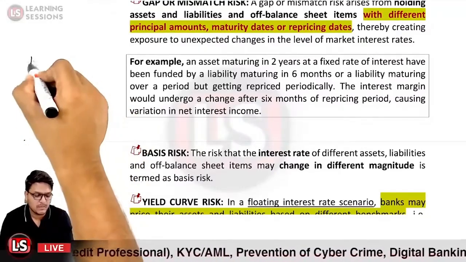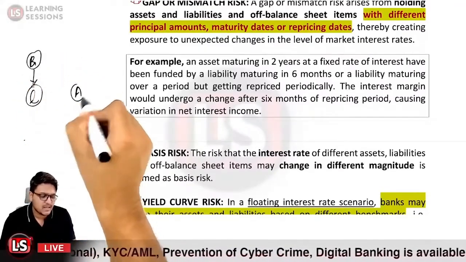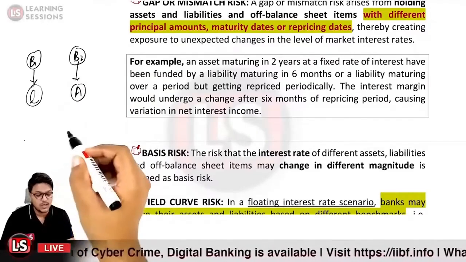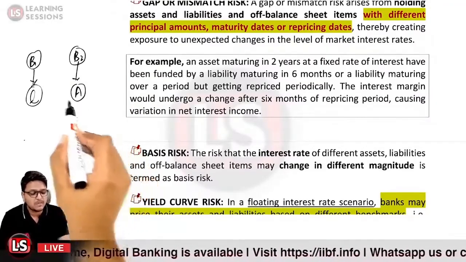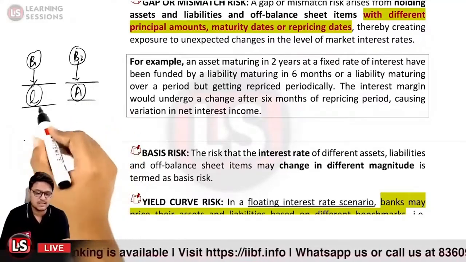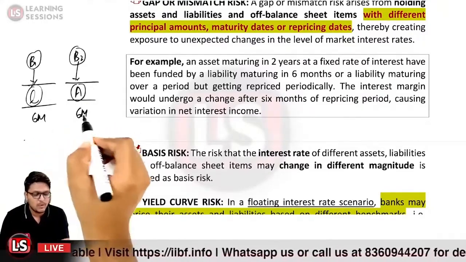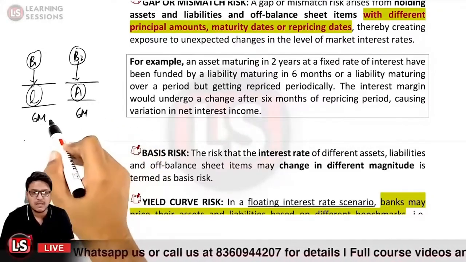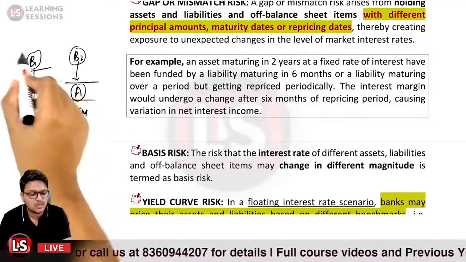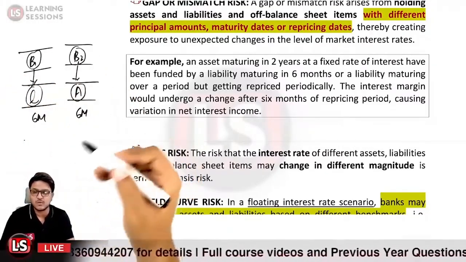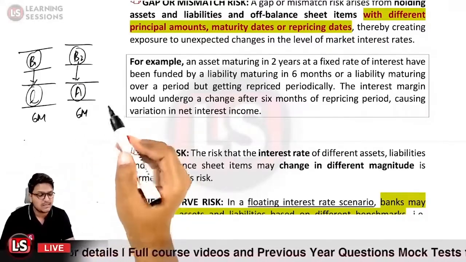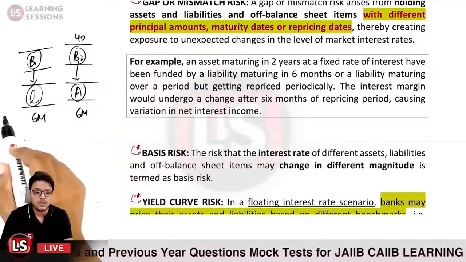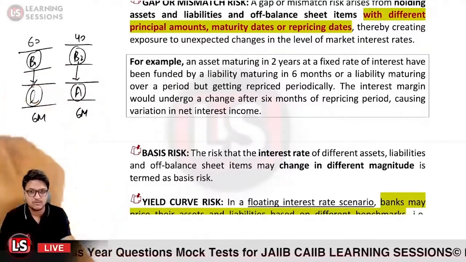the benchmark rate B1, and further the assets are priced based upon the benchmark rate B2. And further, let us take the case that the repricing frequency is the same. The repricing frequency is 6 months in both the cases, that both the assets and liabilities will be repriced after a period of 6 months. But it may be the case now that the benchmarks do not change in a particular manner. Let us take the case that B2, the benchmark 2, moved by 40 points, whereas benchmark 1 moved by 60 points.